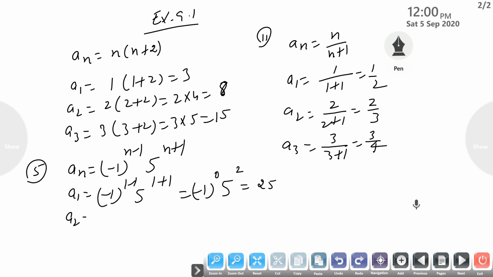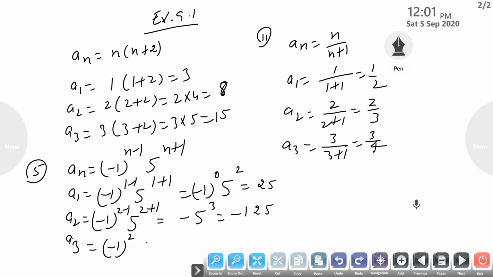Put n equal to 2, then (-1)^(2-1) times 5^(2+1), that is minus 5^3, that is minus 125. So on, putting n equal to 3, we get (-1)^2 times 5^4, that is 625, and so on.